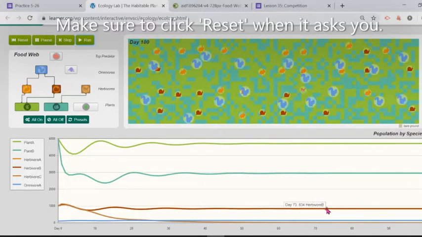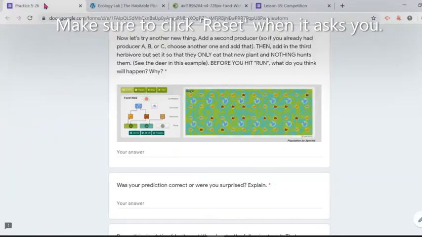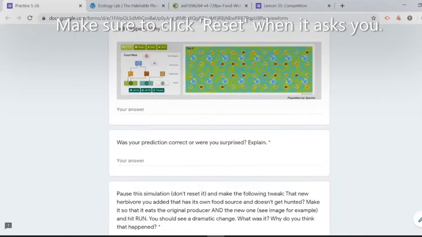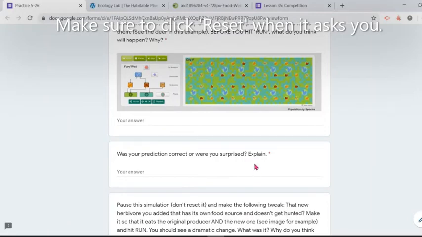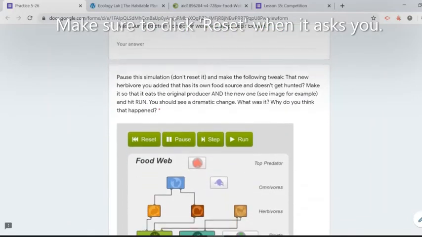The other organism that seems to be doing fine is herbivore B. Actually, no, I'm sorry, herbivore B is the organism that was prey in the first example, so that herbivore B was doing pretty well. The new herbivore actually died off. So it depends what you see in your example. It depends what you're observing in your website. But we're gonna answer those questions in here. Actually, there's only one question. Oh, nice. All right, so we're gonna answer that question. After you're done with that question, we're gonna do our second change.